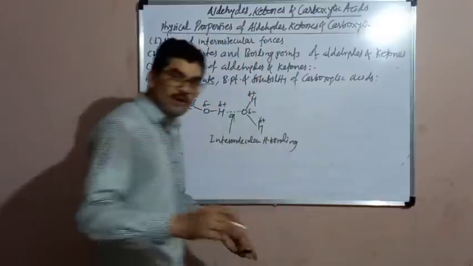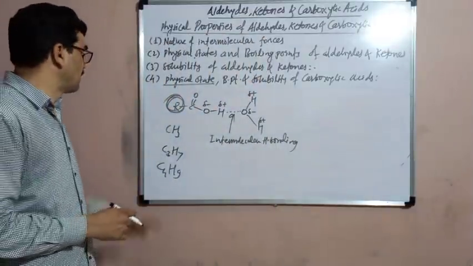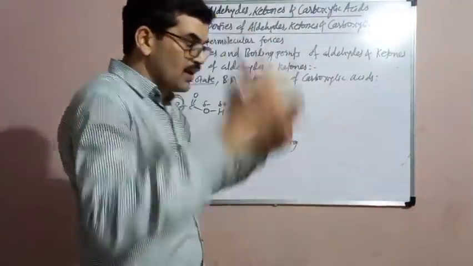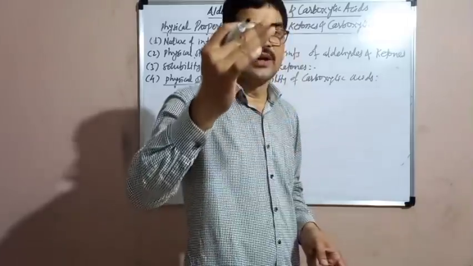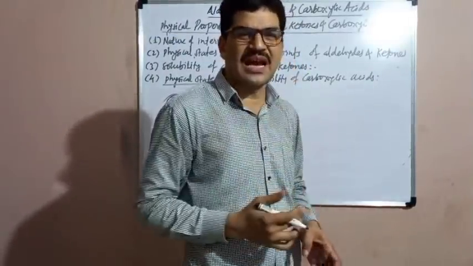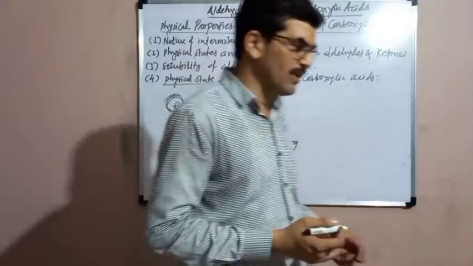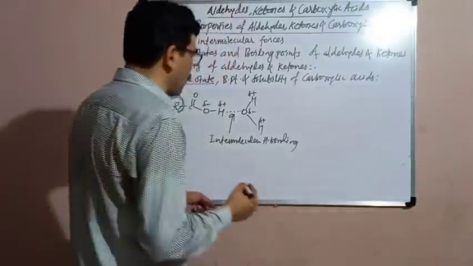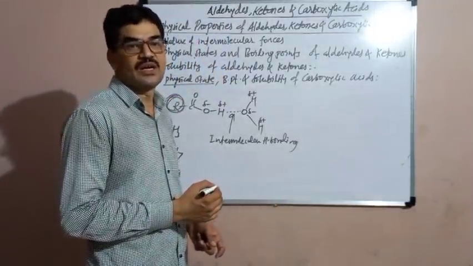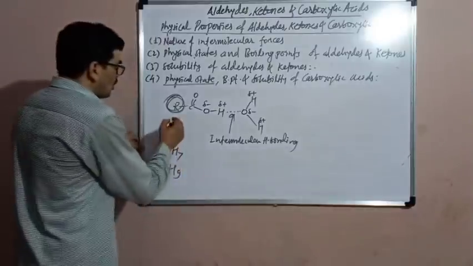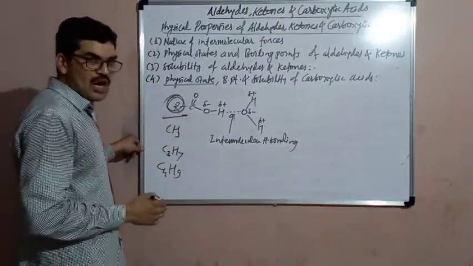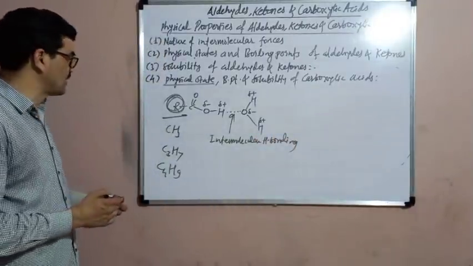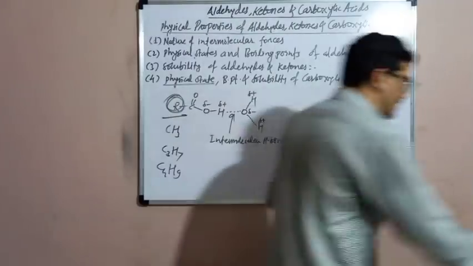The lower members of carboxylic acids are highly soluble, but the higher members are less soluble. The solubility decreases. And the highest members of carboxylic acid, having more carbon atoms, are almost insoluble in water. This less solubility is due to their high hydrophobic nature. Hydrophobic nature means water hating nature. So these higher carboxylic acids are almost insoluble in water because they cannot form the hydrogen bond with water. This is about the solubility of the carboxylic acids.